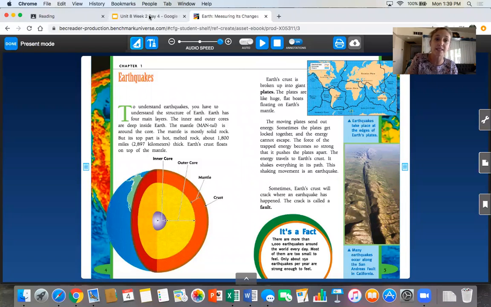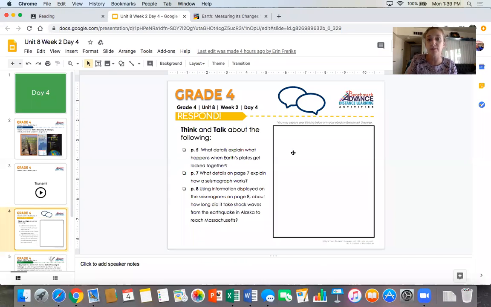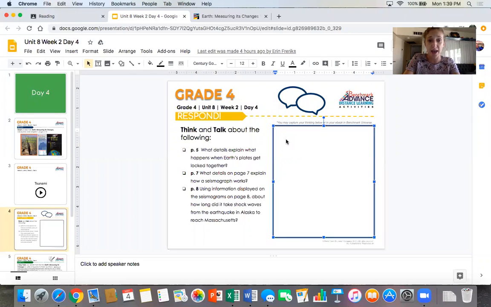So when I go back to my slide here, in order to answer this question, I'm just going to type into this box here. So I could say the Earth's plates, oops, I spelled earth wrong. When the Earth's plates get locked together, and I can continue to say in my own words. Remember, a summary is how I'm rewording it. I don't want to type exactly what I read, otherwise that's not useful. And Ms. Ricks wants to make sure you can understand what you read, so you need to be able to put it into your own words. What happens? Well, they have energy and they separate and they shake, and then an earthquake happens. So however you want to word that.